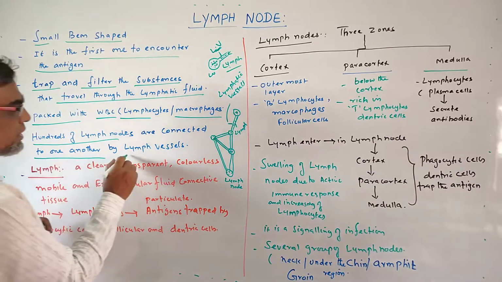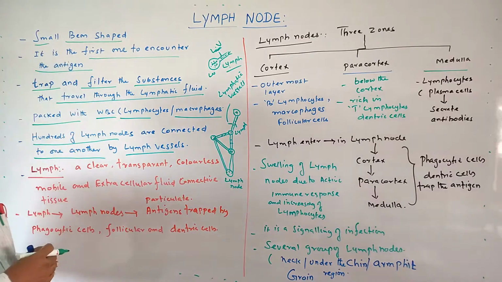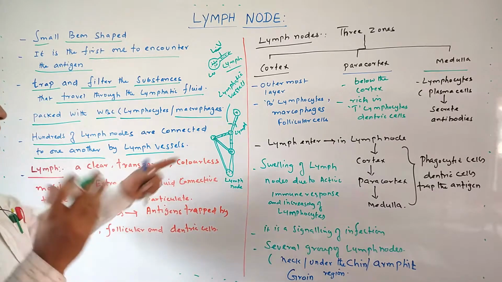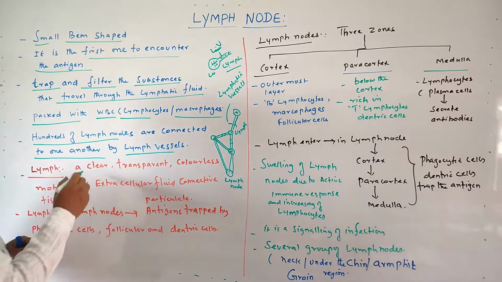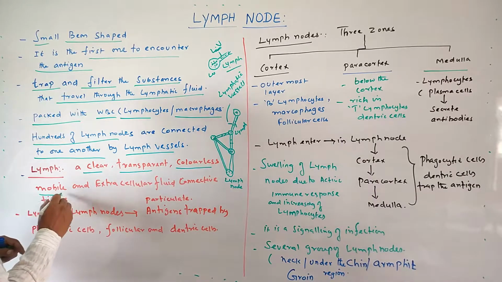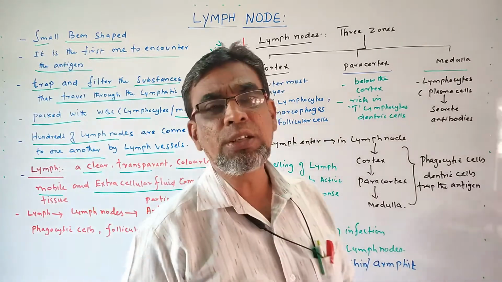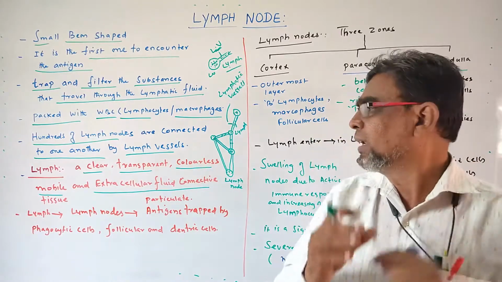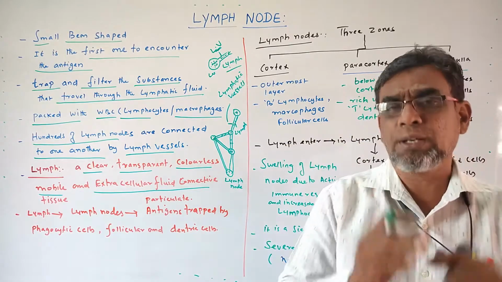So another, it has the lymphatic vessels. This is called lymphatic vessels, like blood vessels. Blood goes through blood vessels. Lymph goes through lymphatic vessels. Okay. So what is the lymph? Nothing but a clear, transparent, colorless, mobile, extracellular fluid. A transparent, a clear, colorless, mobile, extracellular fluid connective tissues.